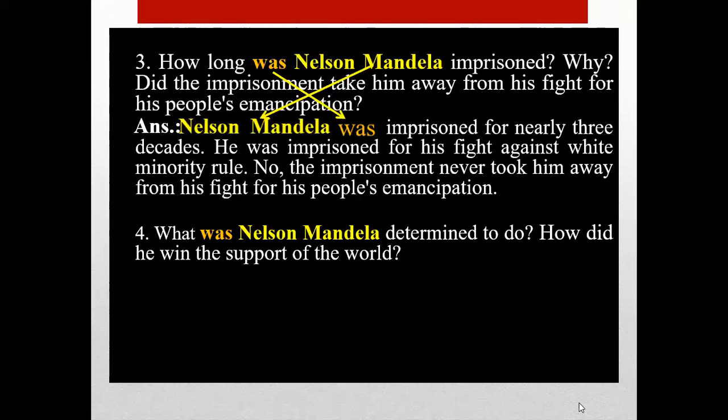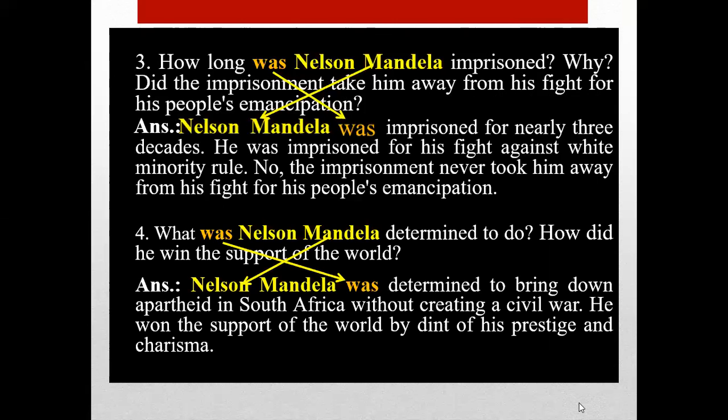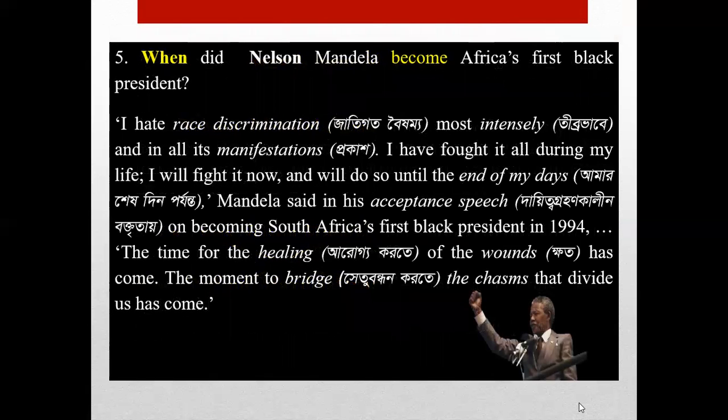Then the next question. What was Nelson Mandela determined to do? How did he win the support of the world? The answer will be, Nelson Mandela was determined to bring down apartheid in South Africa without creating a civil war. He won the support of the world by dint of his prestige and charisma. Question number 5. When did Nelson Mandela become Africa's first black president?